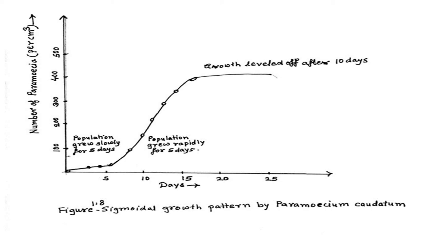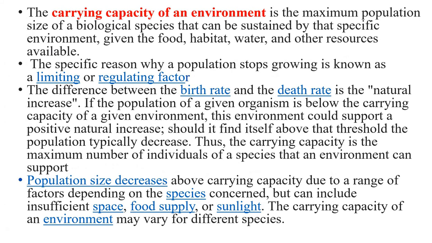Initially, population growth is slow for 5 days, then population growth is rapid for the next 5 days, that is the log phase, and then steady phase, where the growth levels off for 10 days, that is birth rate is equal to death rate, and ultimately the death phase, which is shown here in the diagram or the graphical presentation.